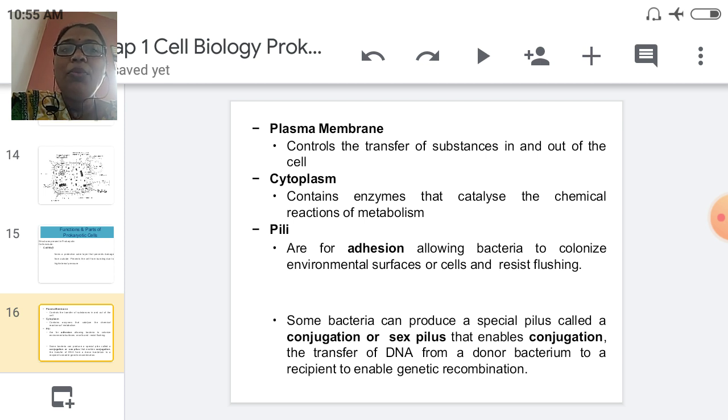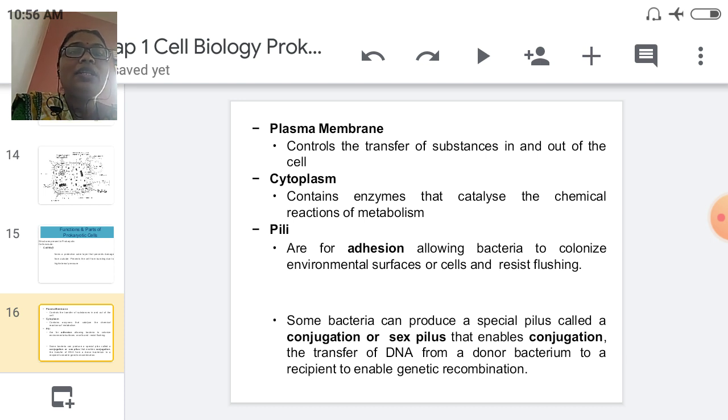Very important to differentiate between prokaryotic and eukaryotic cells: in prokaryotic cells the genetic material is freely present in the cytoplasm, but in eukaryotic cells the genetic material has an envelope. Here in the prokaryotic cell, the nuclear envelope is absent. All the vital activities are carried out in the cytoplasm and the genetic material is also present in the cytoplasm.